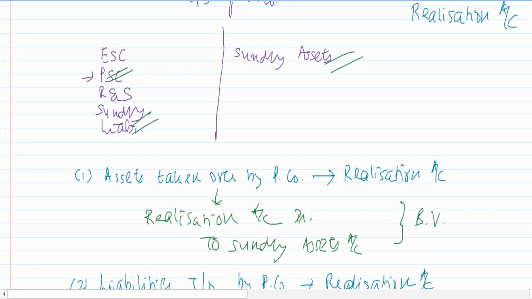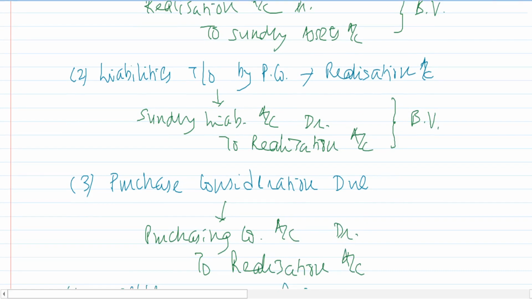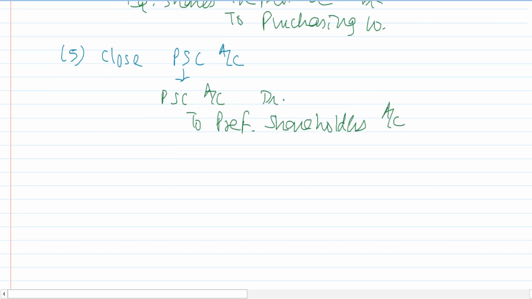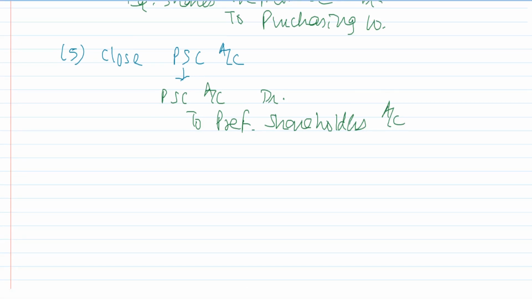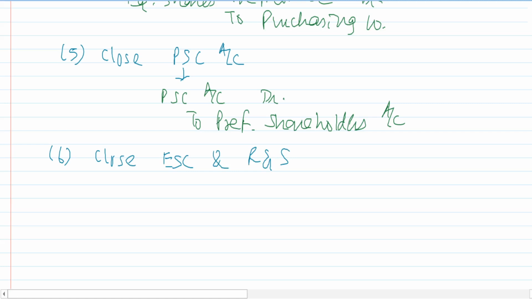Now I am left with equity share capital and reserves and surplus. All this money belongs to the equity shareholders. So that will be my sixth accounting entry. This is to close equity share capital and reserves and surplus. As I said, all this money belongs to the equity shareholders.